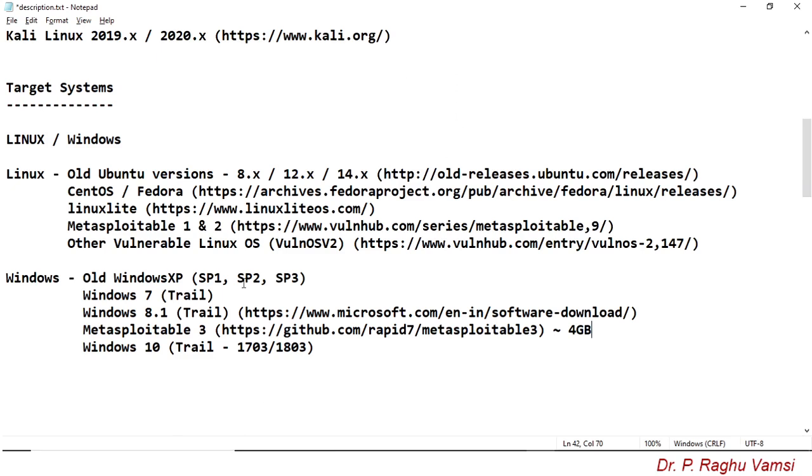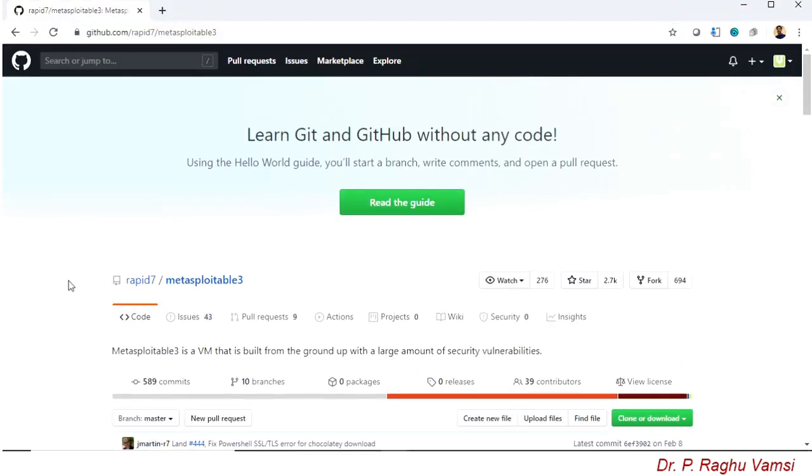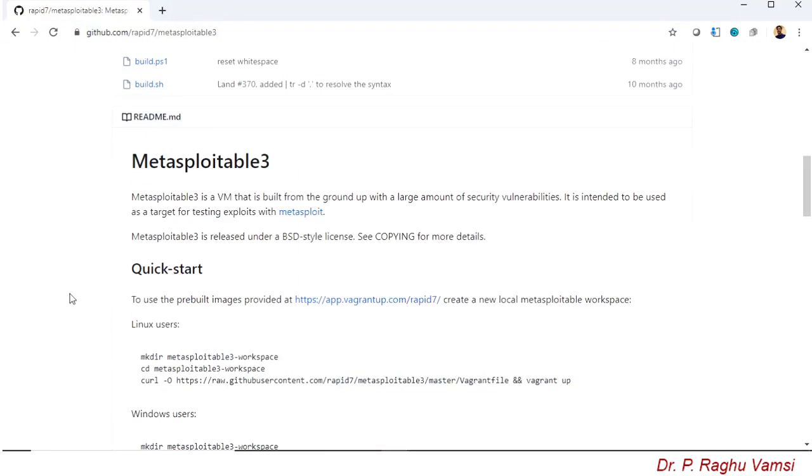So how to make this Metasploitable 3 image? You can go to this particular website. On GitHub, the setup instructions have been provided. Metasploitable 3 is a virtual machine image that is built from the ground up with a large amount of security vulnerabilities. It is intended to be used as a target for testing exploits with Metasploit. So that is the reason I recommend you to download or make the image of Metasploitable 3.